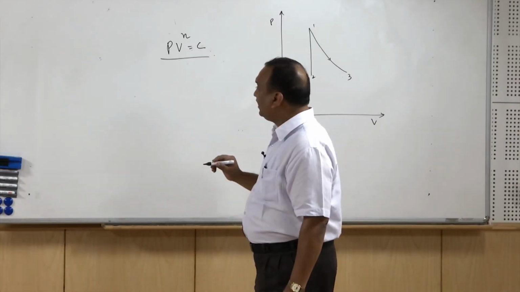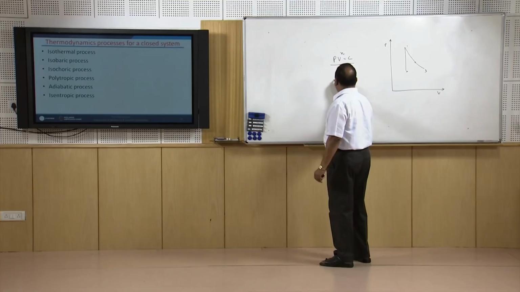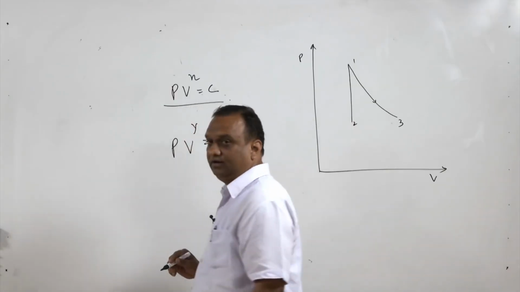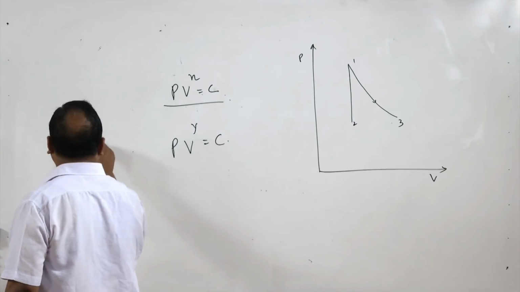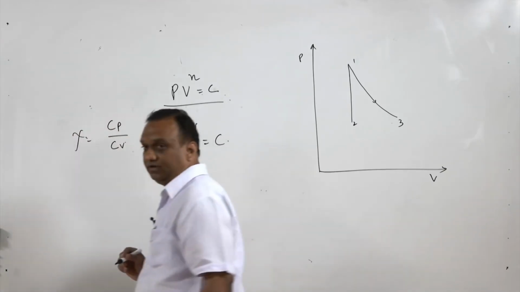So, a reversible adiabatic process is known as an isentropic process, and then it is like this: PV raised to power gamma is equal to constant, where gamma is the ratio of specific heat at constant pressure and specific heat at constant volume of the gas.